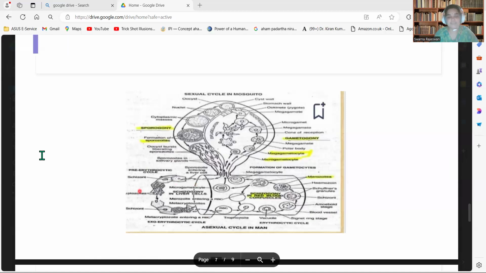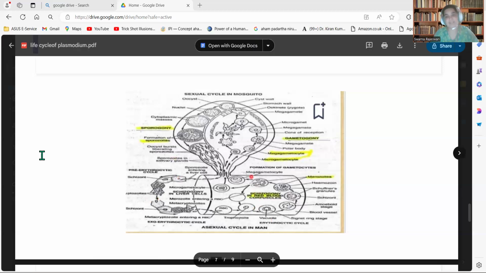Here, the patient will not experience any malarial symptoms. And there is another period, from the entry of the sporozoite into the liver cell until the liberation of the haemozoin pigment or liberation of the merozoites in the RBC. That period we call the incubation period. After this only, the patient experiences the malarial symptoms like high fever, shivering chills, and profuse sweating. So this is about the life cycle of plasmodium in man.